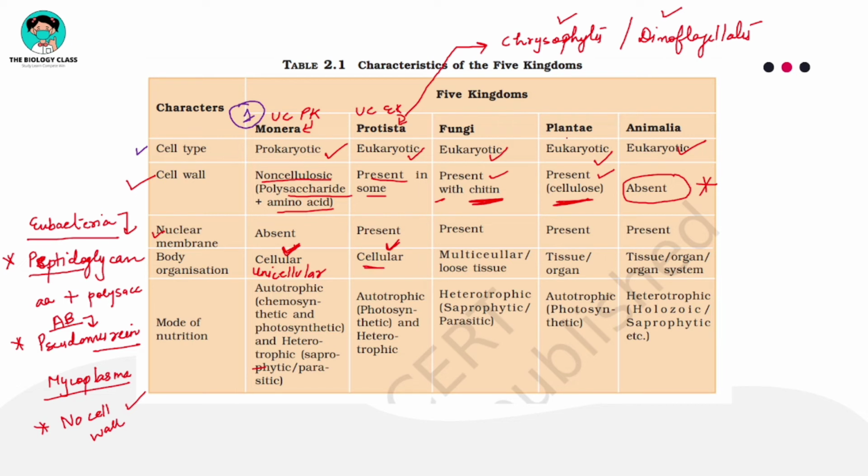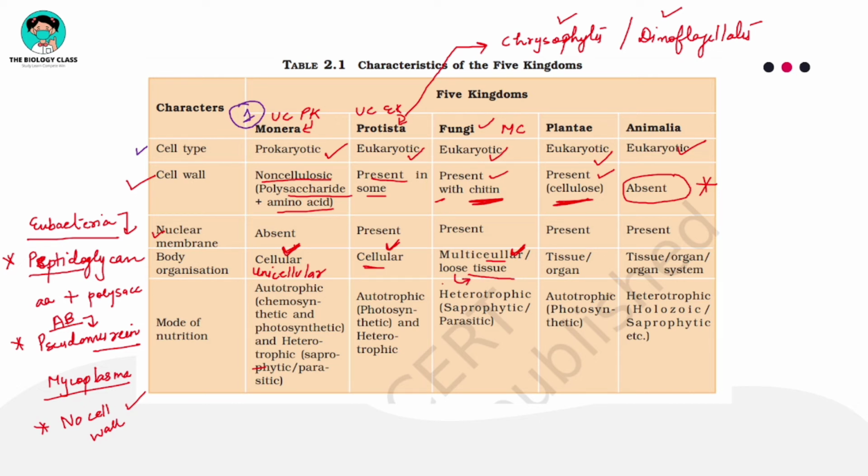Now let's come to the multicellular kingdom, that is fungi. Here it is multicellular, you can see. And if you talk about the cellular organization, cells are organized into loose tissues. If you have touched a fungus, let's suppose a mushroom, then you will feel that it is very soft, spongy type of structure, right?